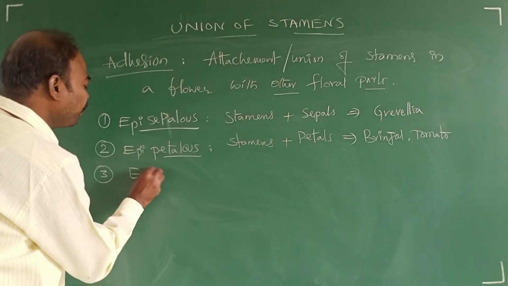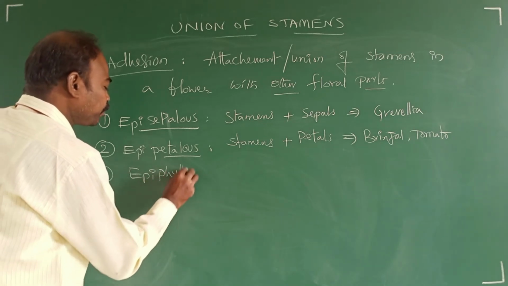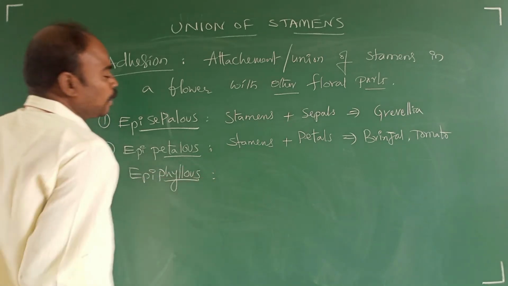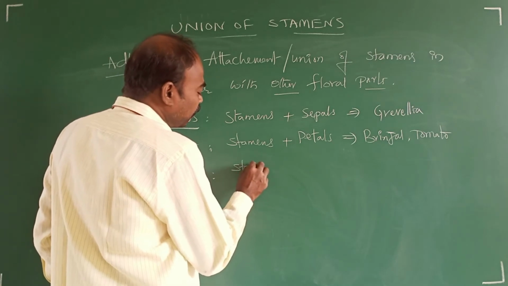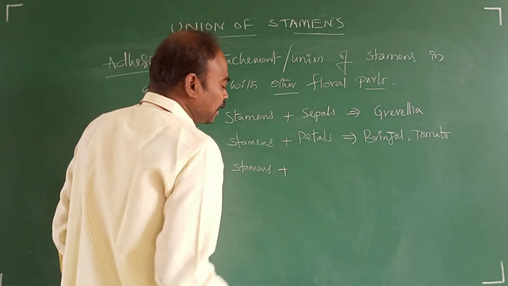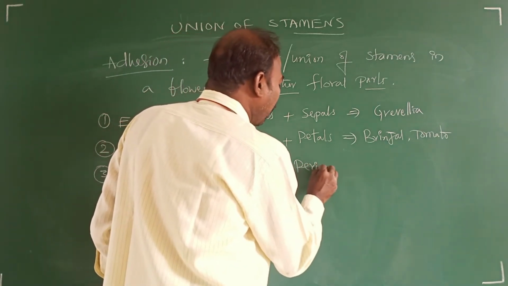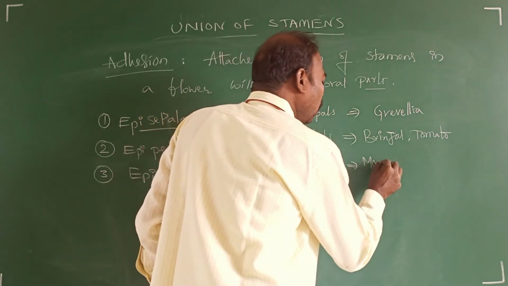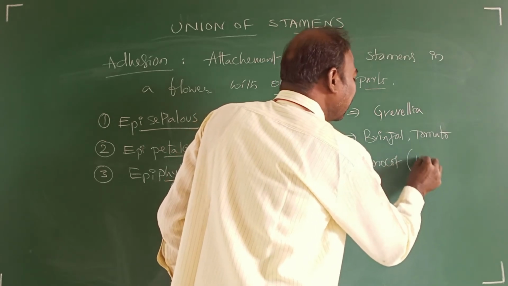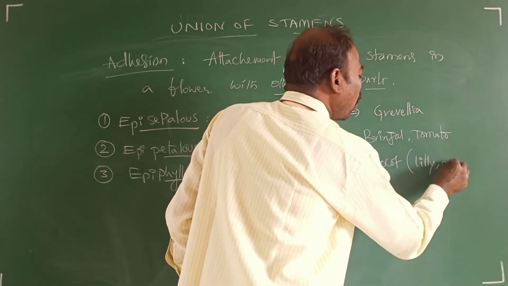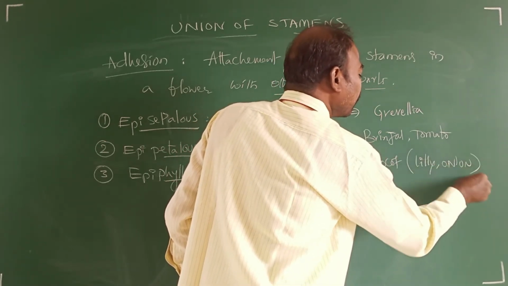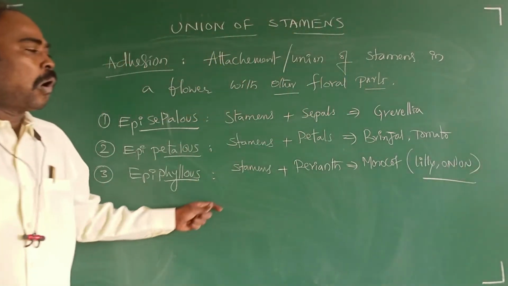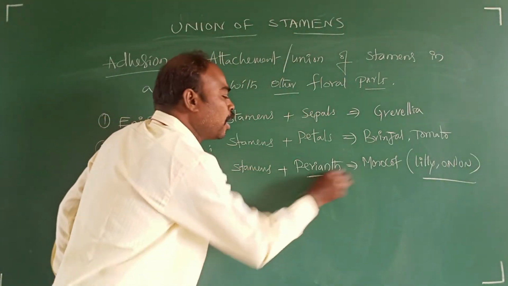Then epiphyllous. The stamens in a flower attached with the perianth, which is seen in monocot plants like lily, onion, etc.